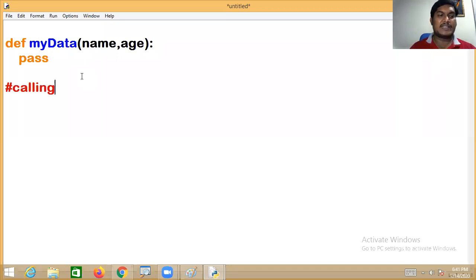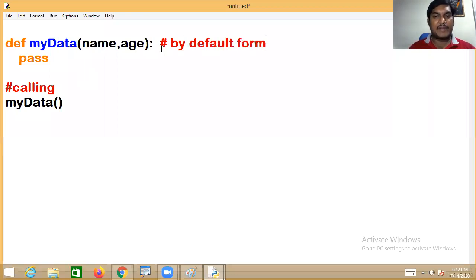one. As I said, once you define the function, unless you call it, it is not going to be executed. Once you define the function, it is our responsibility to call it based on the need of the application requirements. So I want to call the my data function. At the time of calling it, we have to pass two parameters. Here one point we need to understand: all formal parameters, by default,